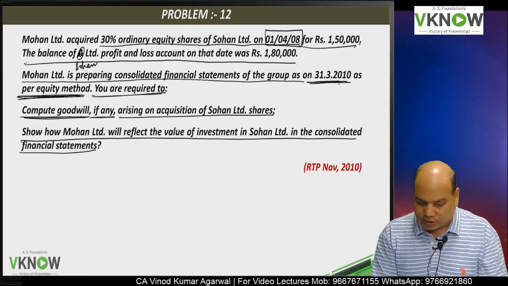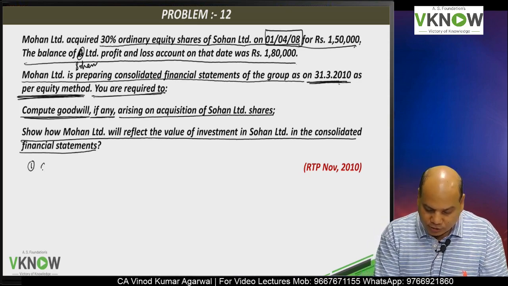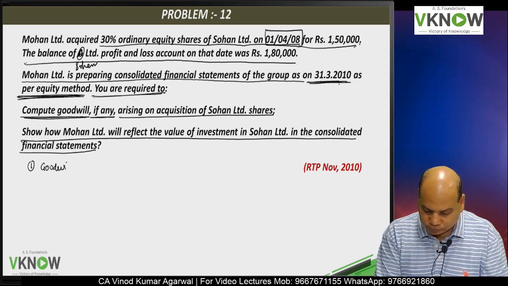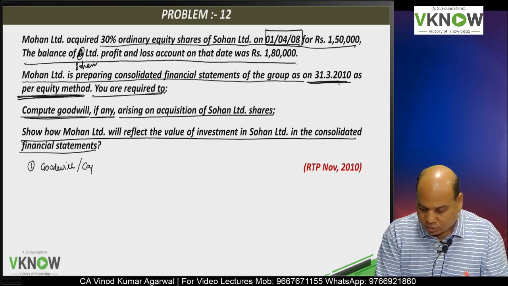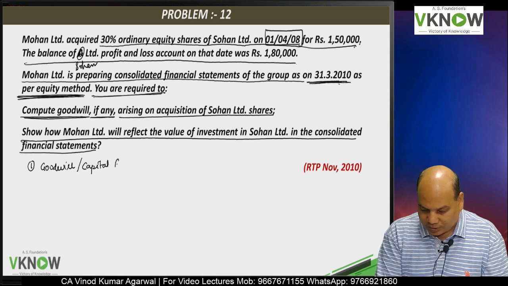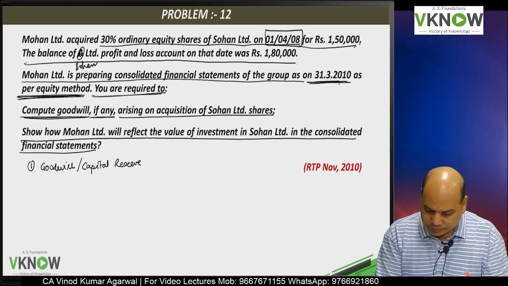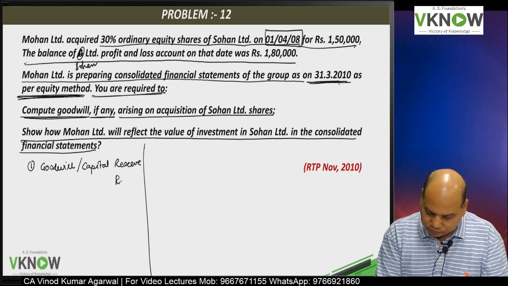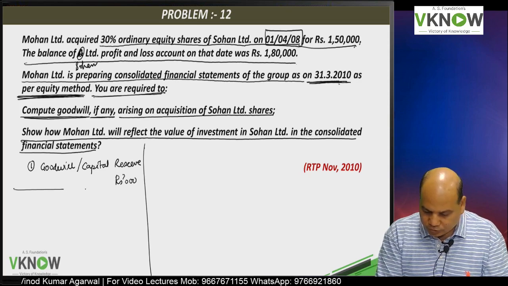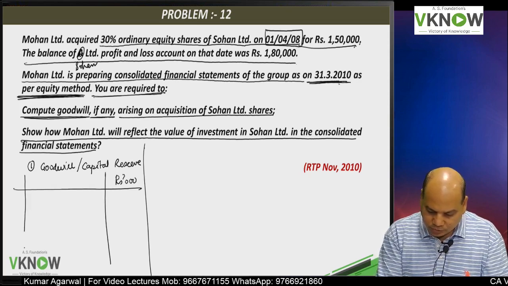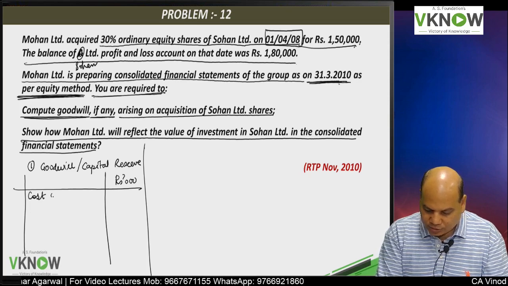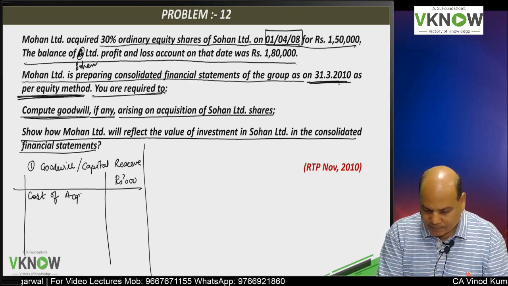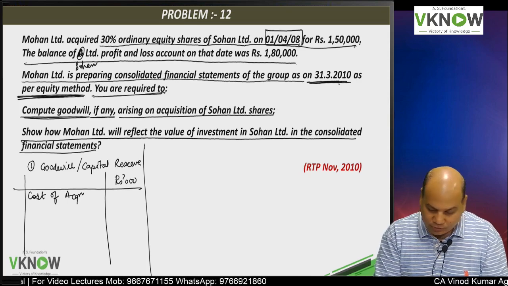So we'll have to prepare first working note on goodwill or capital reserve. Which is very easy. Cost of acquisition you will find in the balance sheet 150.